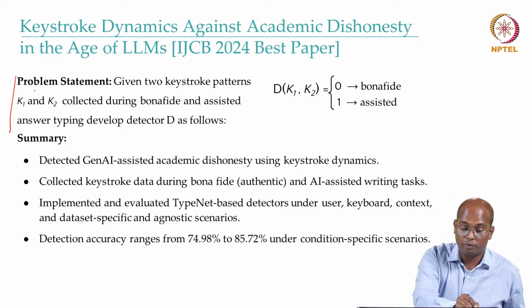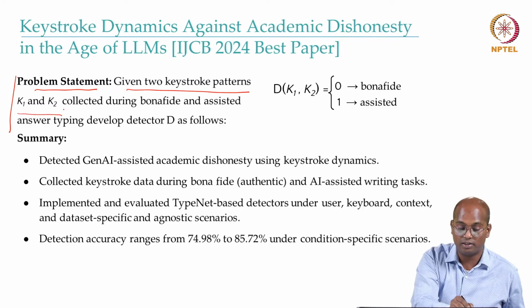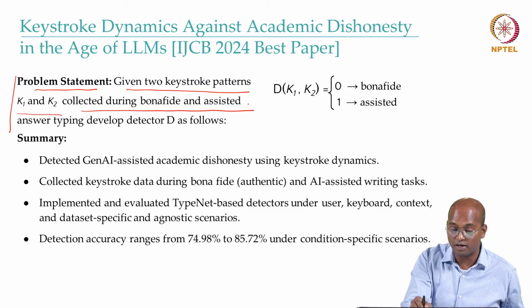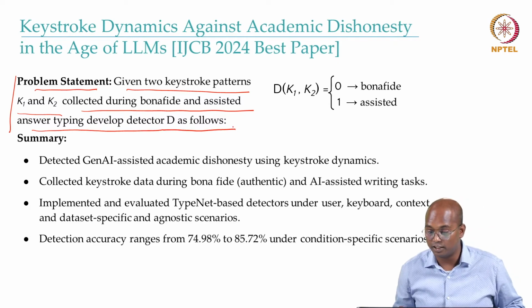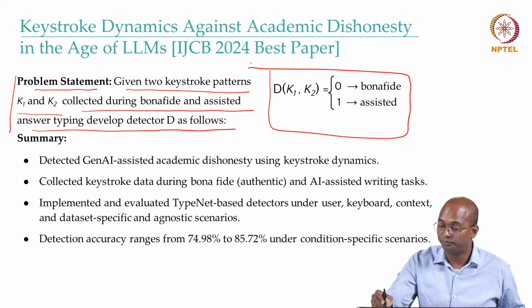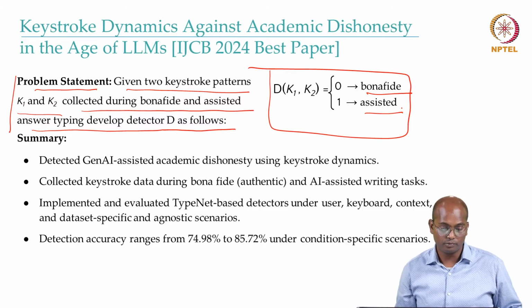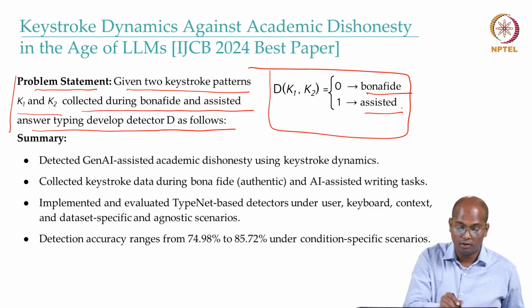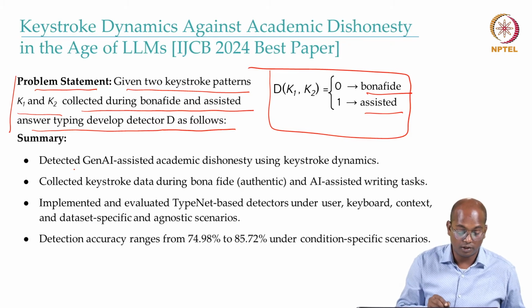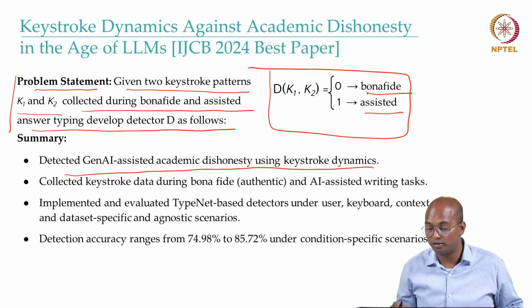So the problem statement is: given two keystroke patterns K1 and K2 collected during bona fide and assistive answer typing, develop a detector as follows. So here is the detector D, which can tell you 0 means bona fide, 1 means assistive. The summary for this work is: we detected Gen AI assisted academic dishonesty using keystroke dynamics.